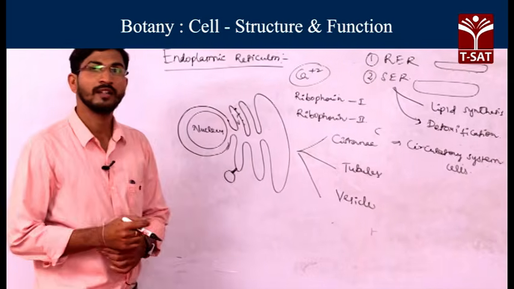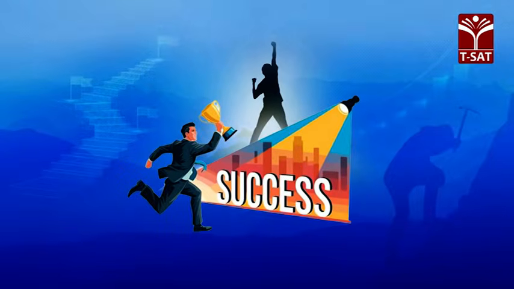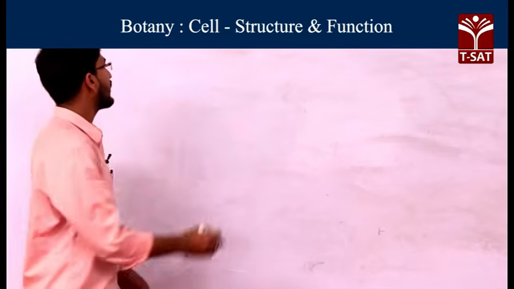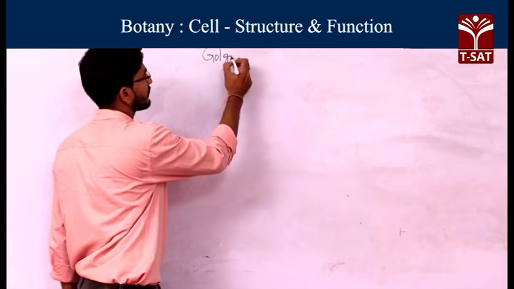Next, coming to another cell organelle, that is the Golgi apparatus.